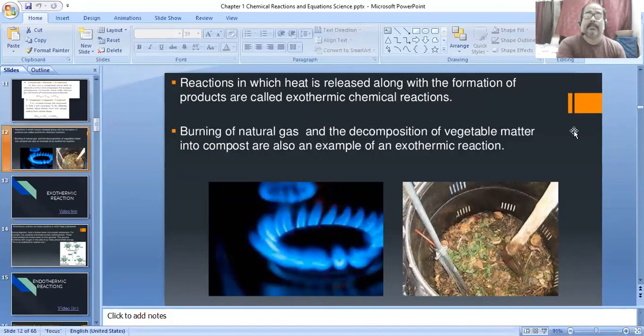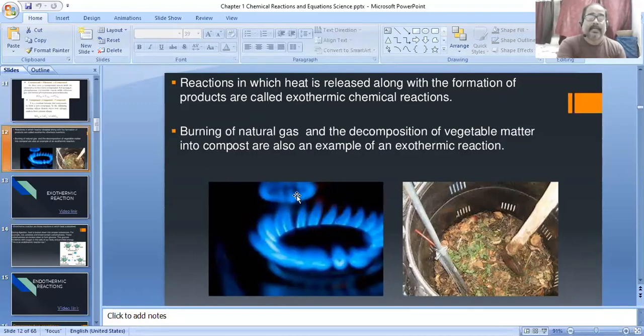So simply see here, a reaction in which heat is released along with the formation of product is called an exothermic chemical reaction. For example, burning of natural gas and decomposition of vegetable matter into compost are also examples of exothermic reaction. So this is the exothermic reaction. That means when the reaction is done, they release the energy.